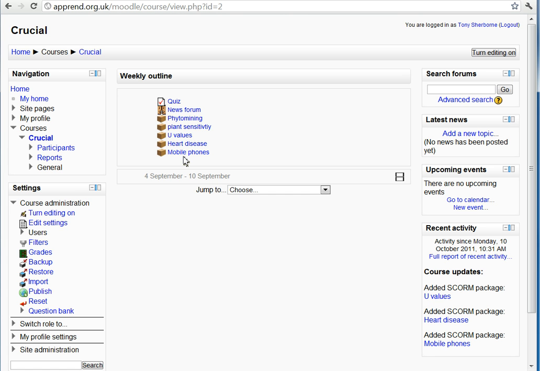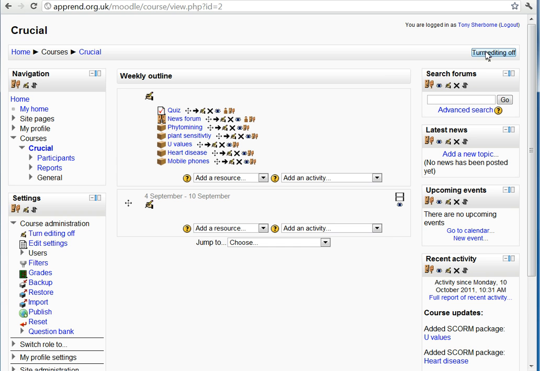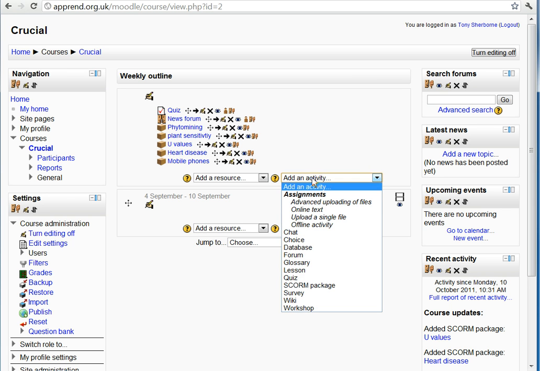You can see there's a number of activities already there. In order to add something to Moodle, you have to turn on editing. Adding an activity means adding a resource and choosing the kind of activity. It's a SCORM package.